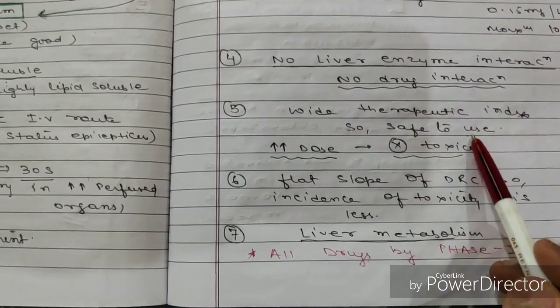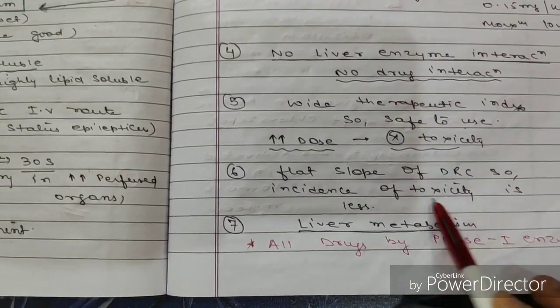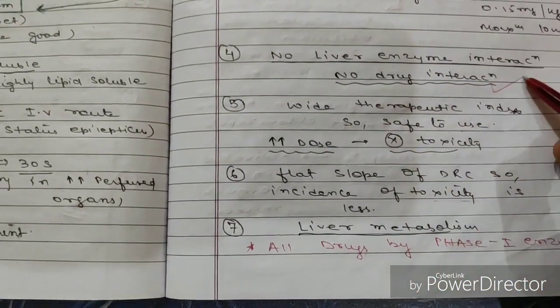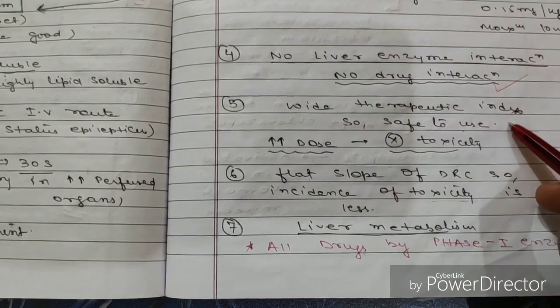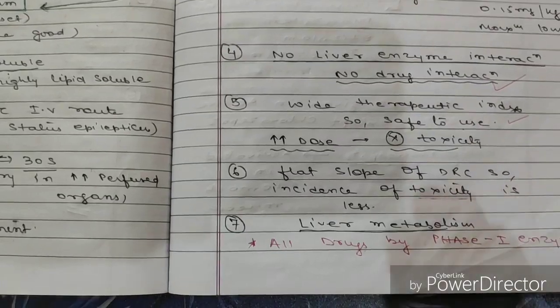Wide therapeutic index, so safe to use, and flat slope of the DRC, so incidence of toxicity is also less. So no drug interaction, wide therapeutic index, flat slope of DRC, so incidence of toxicity is less.